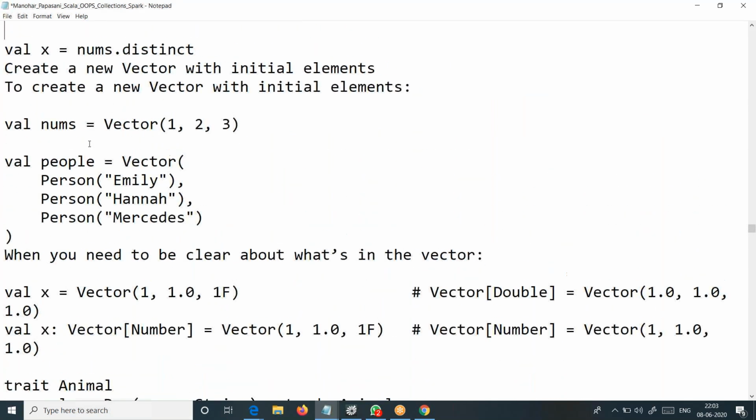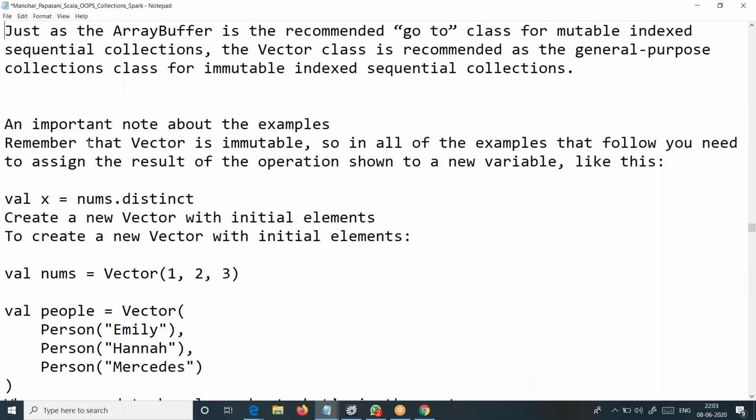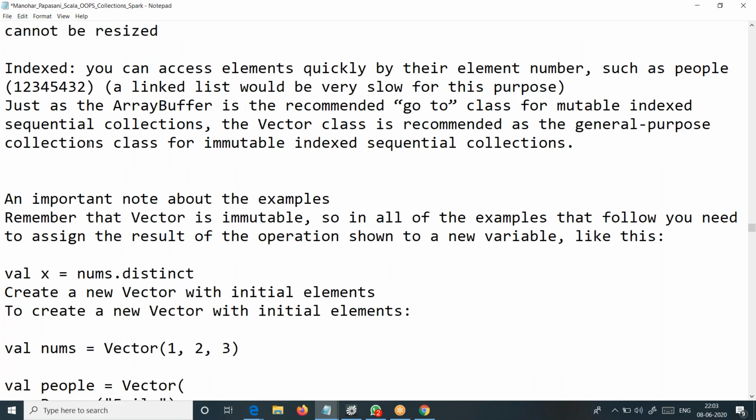The basic difference is probably all about the performance difference. Other than that, we don't have a big difference between indexed sequence and linear sequence, like list and vector. But the question is, when should we use vector and when should we use a list? If somebody asks this question, now you know the answer. If you want to have fast access, fast retrieval, and if you want to update quickly, then go for vector.